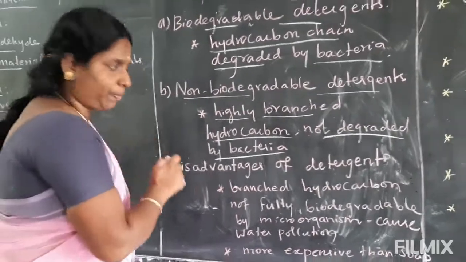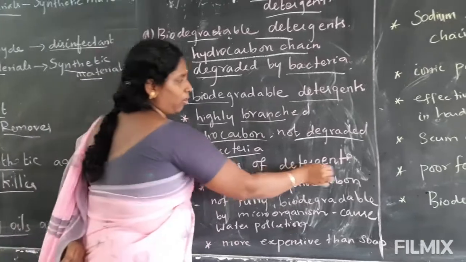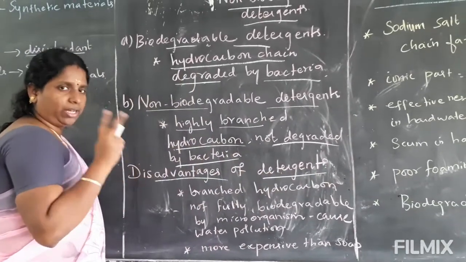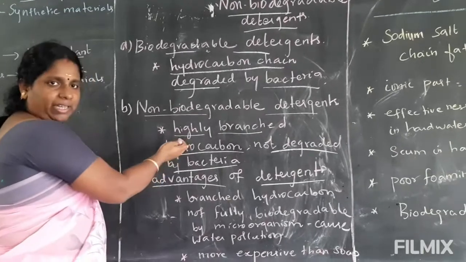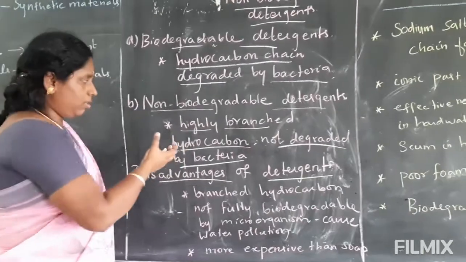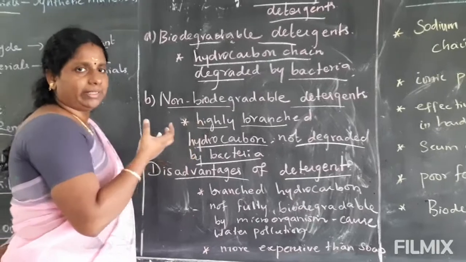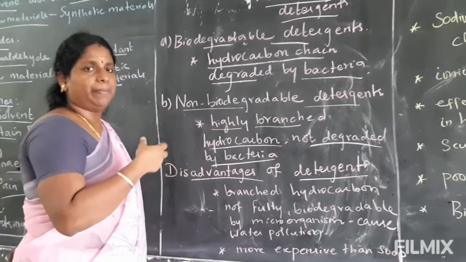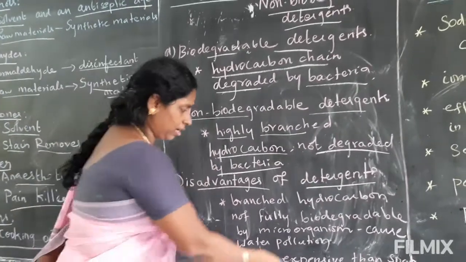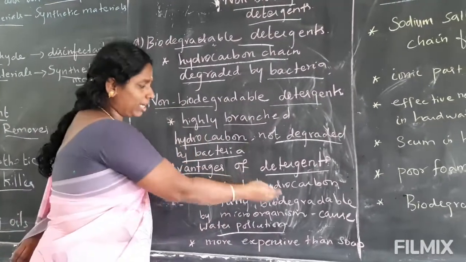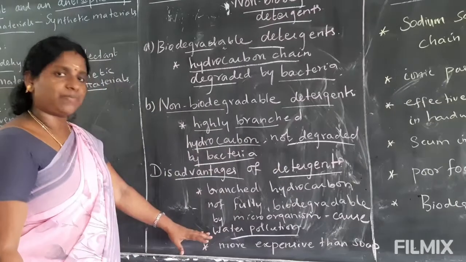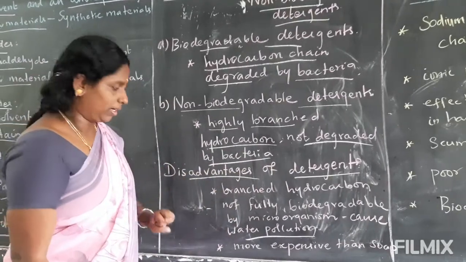And the last topic, disadvantages of detergent. Only two disadvantages are there. The main one is that some non-biodegradable detergent will make water pollution, because that hydrocarbon is not degraded by the microorganisms present in the water.